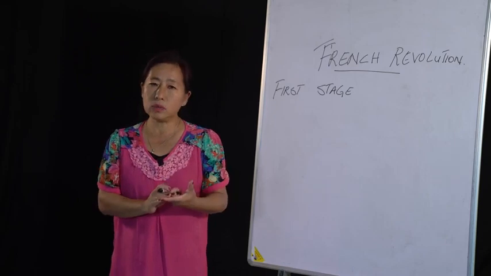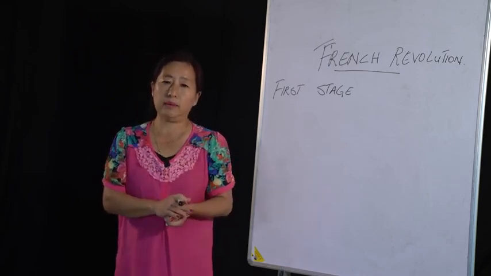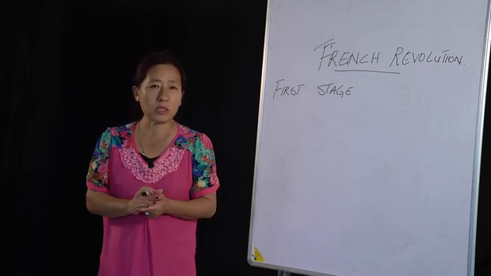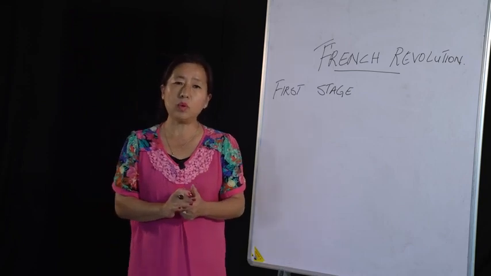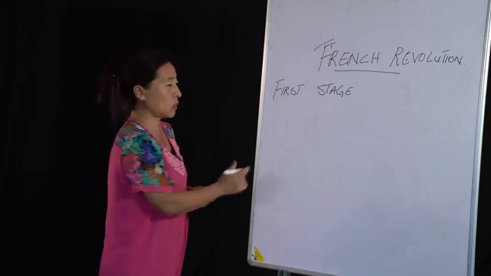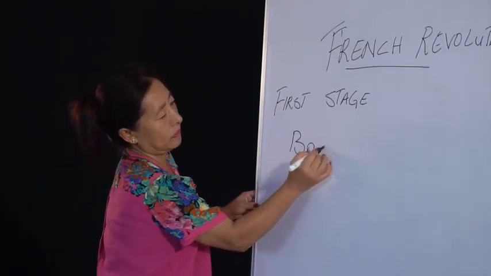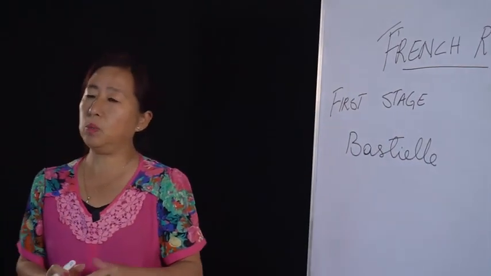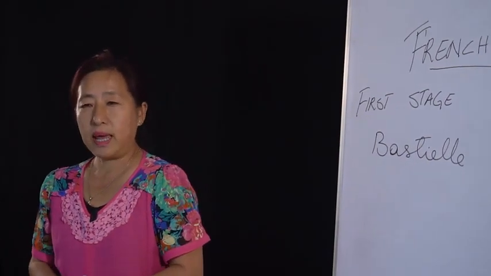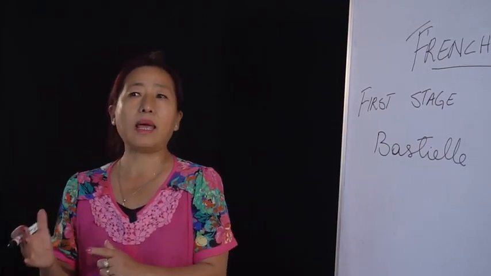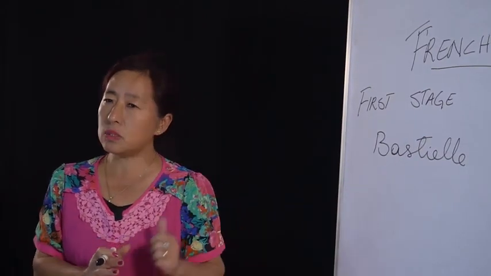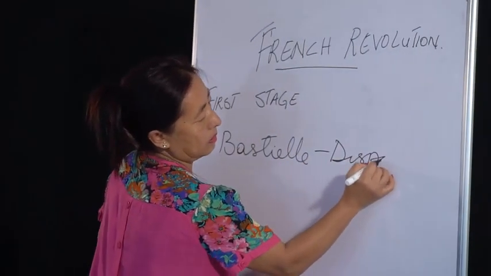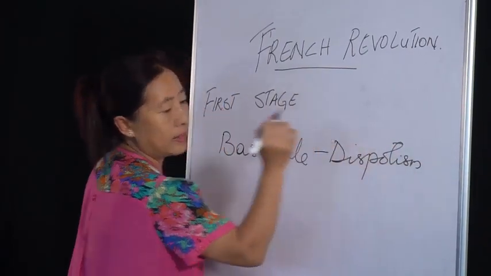And on 14 July, the angry mob, the crowd, became so agitated that they decided to go and attack the prison called the Bastille. This Bastille is one of the most important prisons, or we can say the biggest prison in France. And all the French hated this prison because it symbolizes despotism.